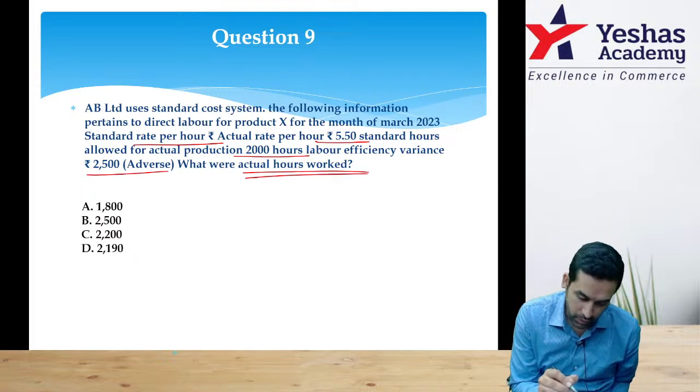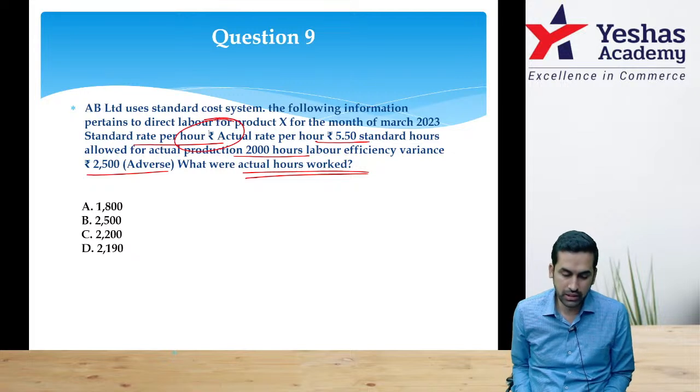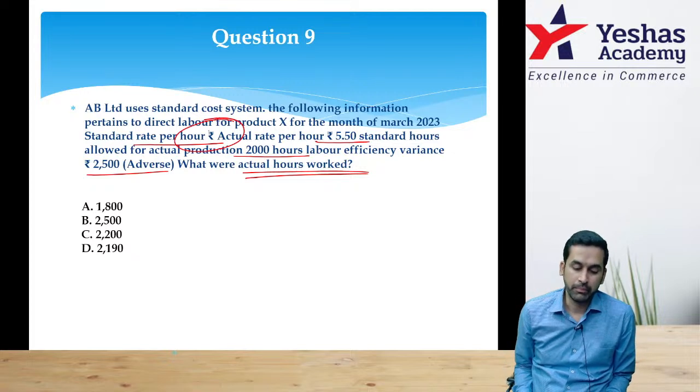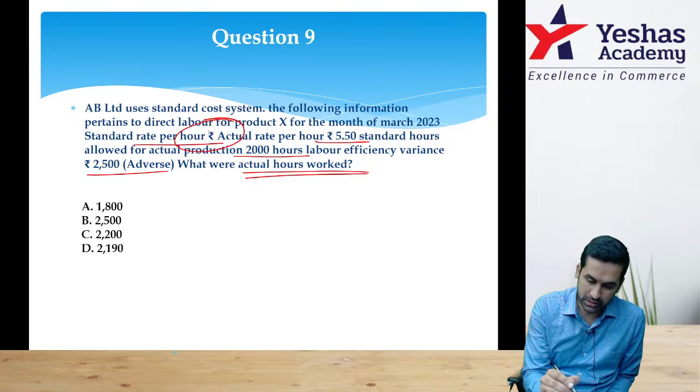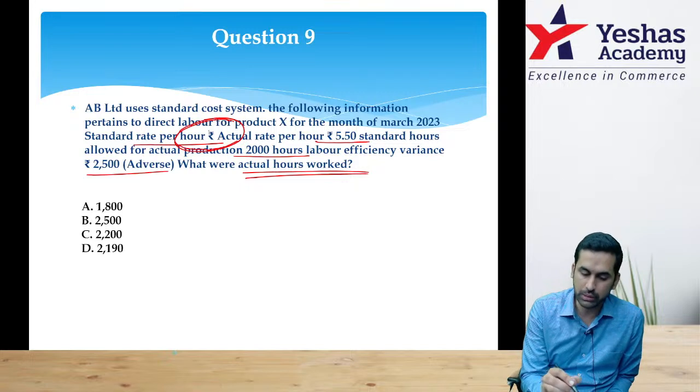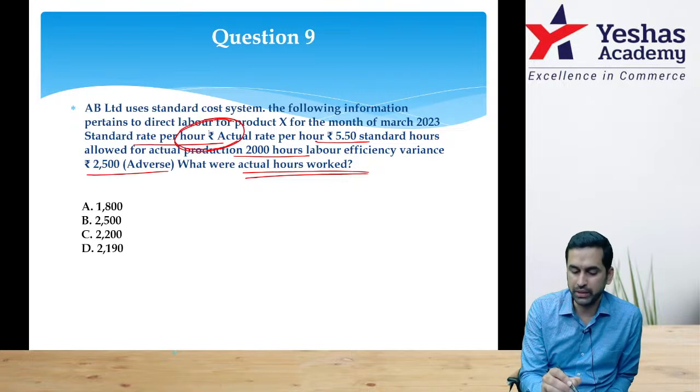Guys, I doubt there is one piece of missing information here. The standard rate per hour in rupee, the data is missing. I can see there is a rupee symbol printed, but the number is not printed. Looks like there is a printing mistake.